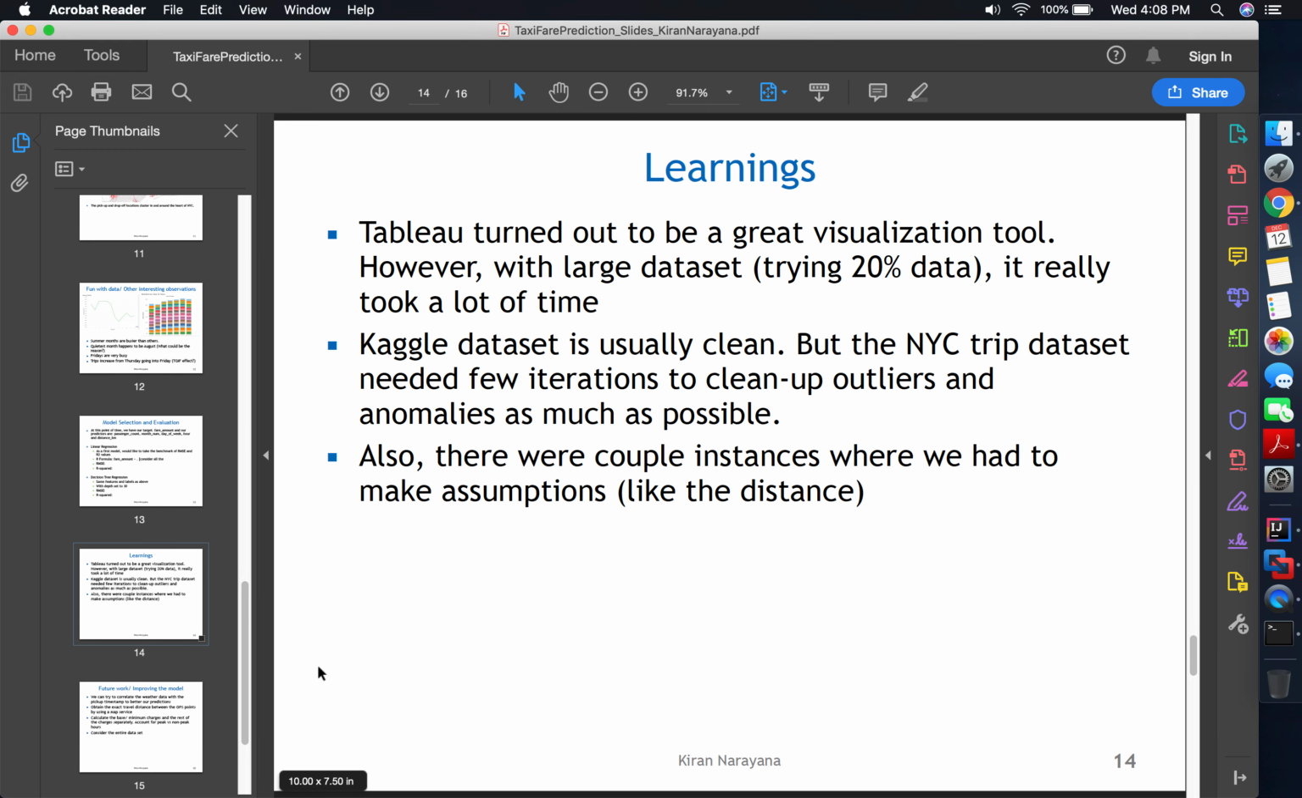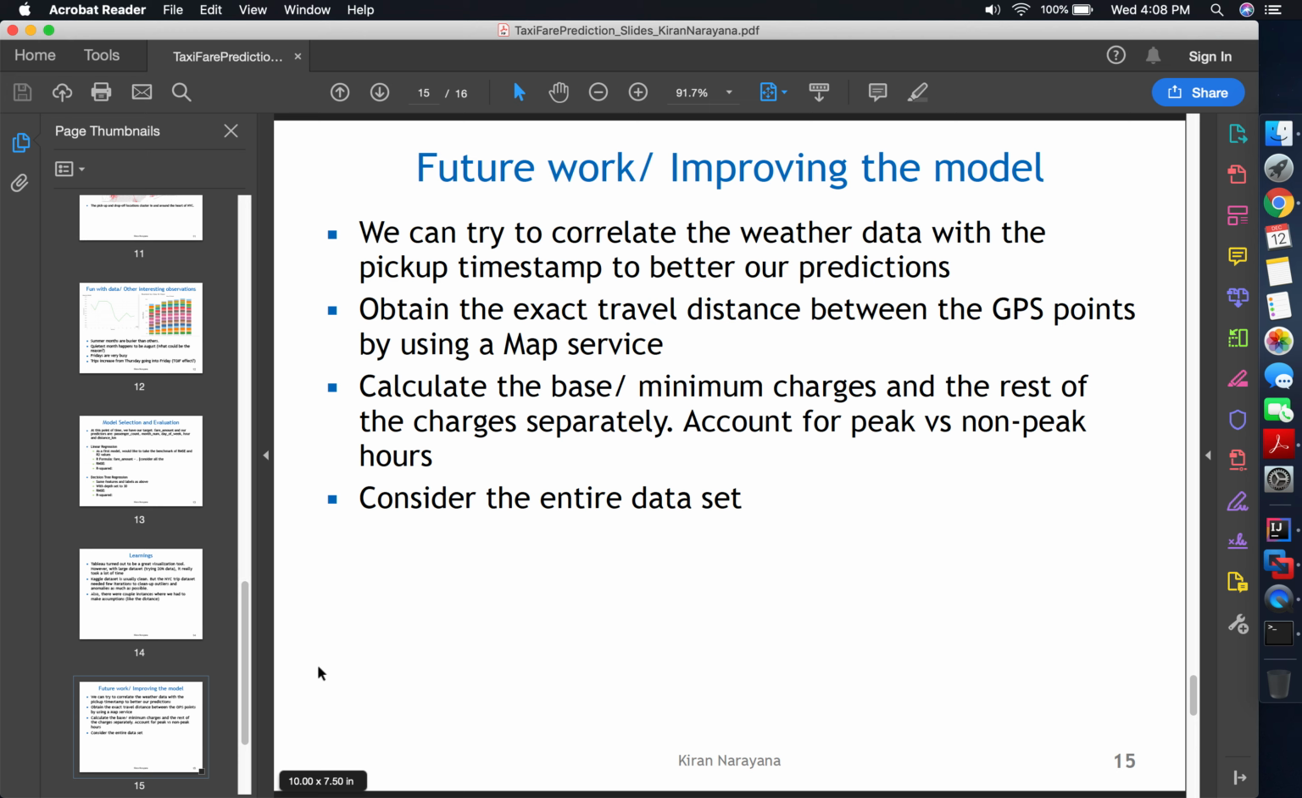So what are the learnings? Tableau turned out to be a great visualization tool. However, with large data set, it is excruciatingly slow. Kaggle data set is usually clean, but this data set had to go through few iterations to clean up the outliers and anomalies as much as possible. Also, there were a couple of instances where I had to make assumptions. For example, the distance. How do we improve this?